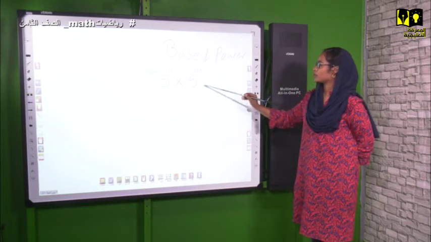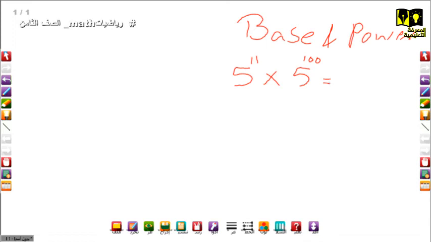You're going to add the powers only. So here 11 plus 100, so it is 5 to the power 111.